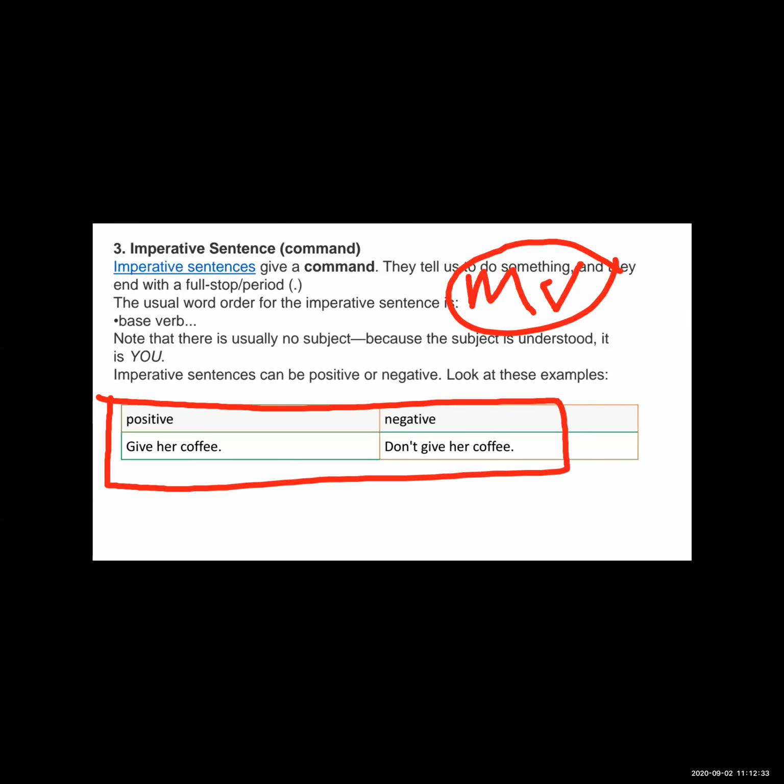First the positive sentence and then the negative sentence. See here, positive sentence: Give her coffee. Give is the main verb or base verb, and the imperative sentence starts with give. After that there is her, in the objective form, and after that there is the object, coffee. Someone is telling someone, giving the command, the order: give her coffee.